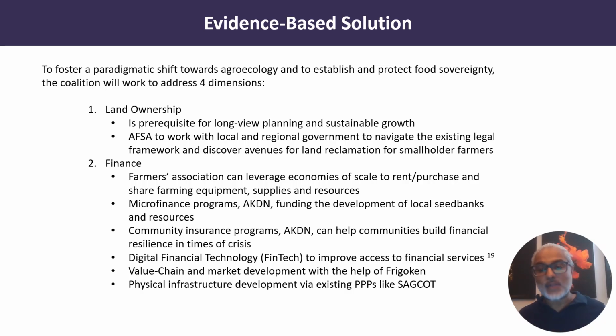It is still the largest restriction, and there are lots of ways to break this barrier, including farmers associations to leverage economies of scale, the AKDN's microfinance programs and community insurance programs to build resilience. There's even digital finance technology, or fintech, which is gaining foothold in sub-Saharan Africa to improve access to financial services. Frigoken can help with value chain and market development, and the existing PPPs like SAGCOT are already there to develop physical infrastructure.